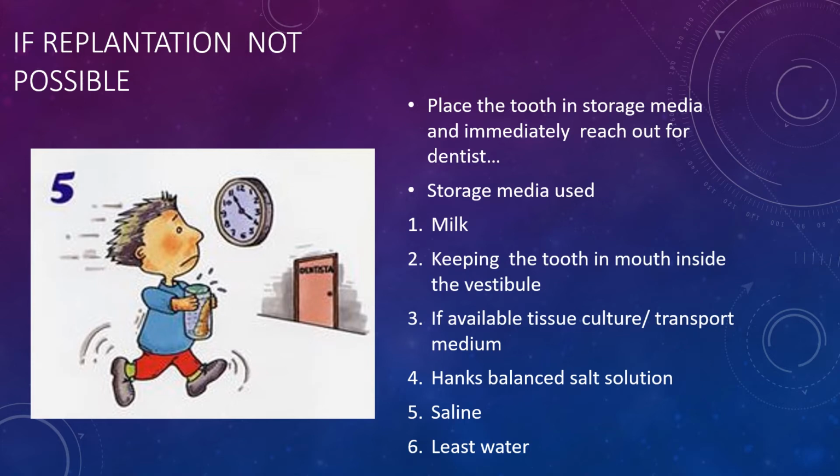The storage medium we use is milk, and the tooth can also be transported in the mouth by keeping the tooth inside the lip or cheek. But if the patient is very young, he or she may swallow the tooth. Therefore, it is advisable to ask the patient to spit in a container and place the tooth in it. The other media which we can use are tissue culture and transport media.